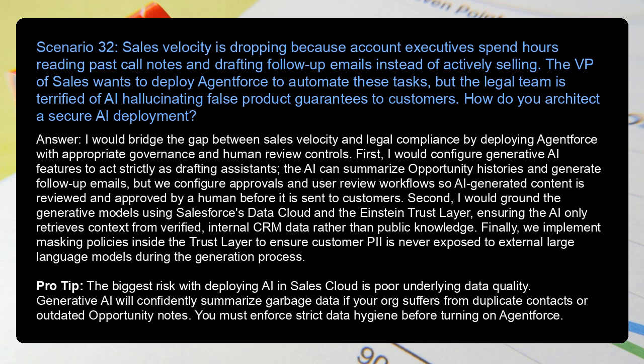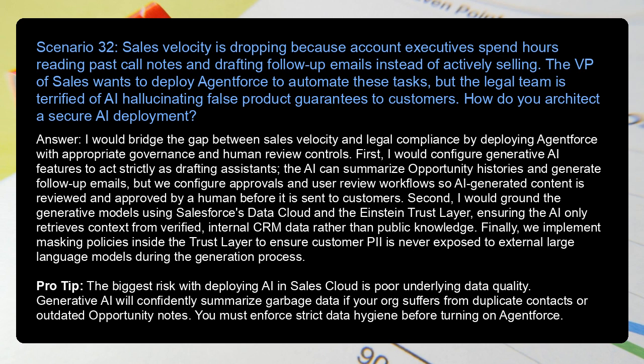Sales velocity is dropping because account executives spend hours reading past call notes and drafting follow-up emails instead of actively selling. The VP of Sales wants to deploy Agentforce to automate these tasks, but the legal team is terrified of AI hallucinating false product guarantees to customers. How do you architect a secure AI deployment?